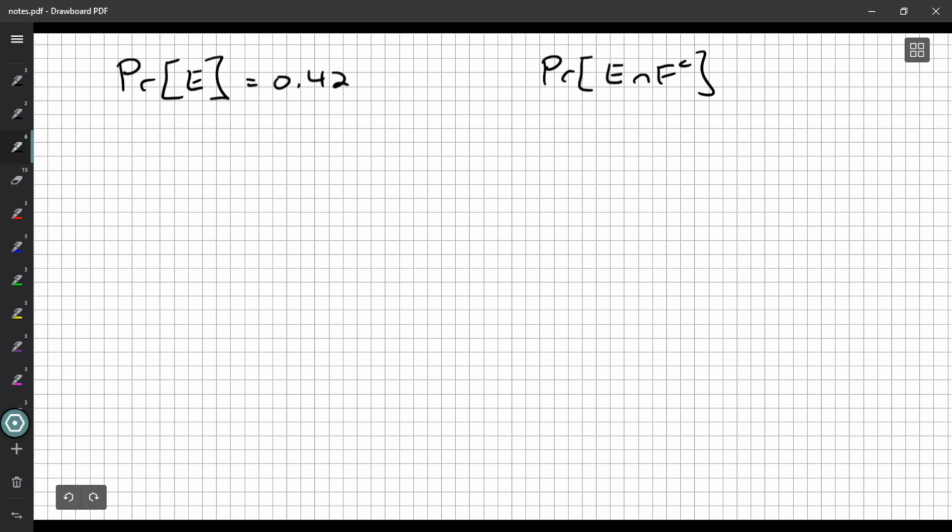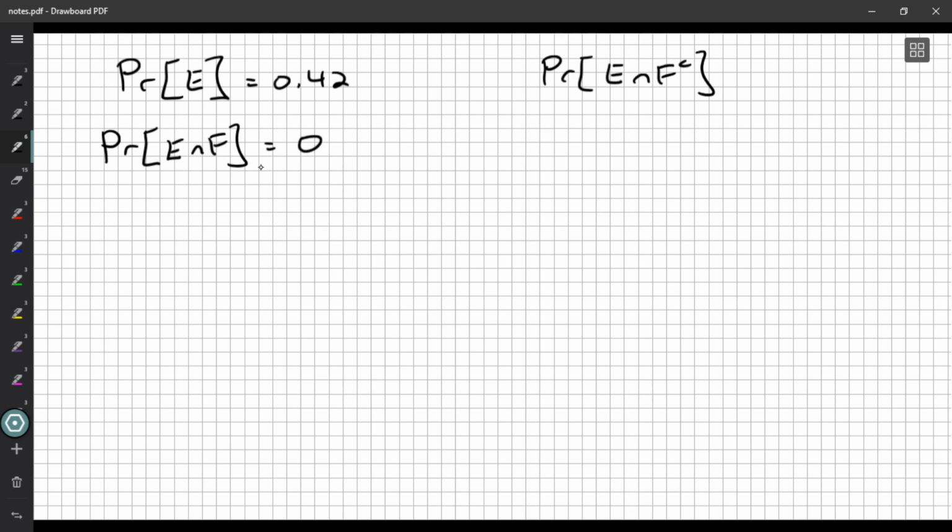Now, if we reread the question, they do say E and F are mutually exclusive, so that does give us an extra piece of information. E and F cannot both happen. So where can we go from there?